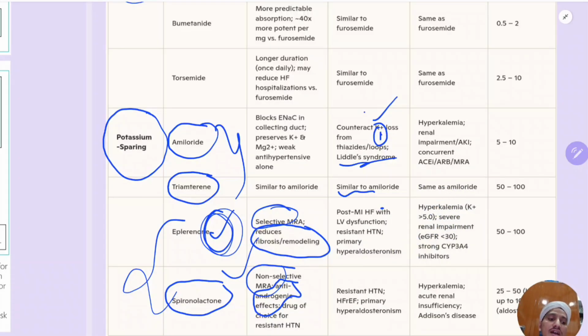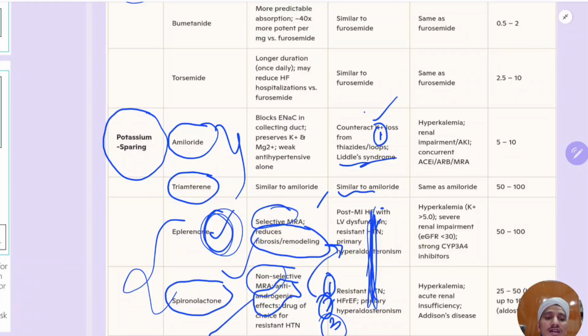And in patients who have developed gynecomastia due to spironolactone, there also you can use eplerenone. So spironolactone uses: resistant hypertension number one, heart failure with reduced ejection fraction number two, but the favored one is eplerenone. Number three is Conn's syndrome. Same uses. The thing is, spironolactone has anti-androgenic side effects, but eplerenone doesn't have that. So same uses for both eplerenone and spironolactone.